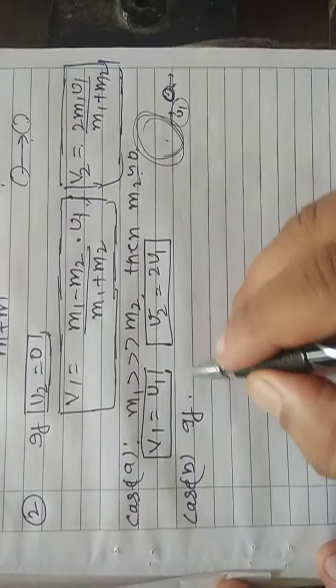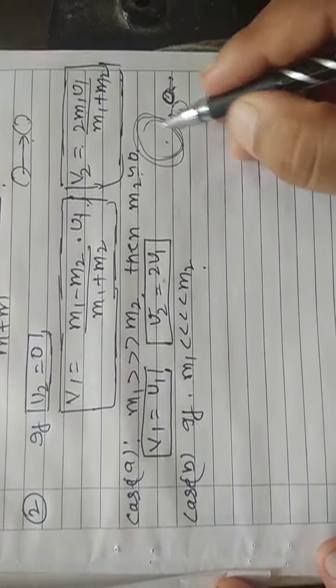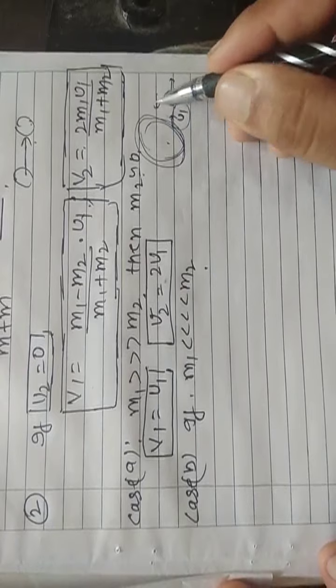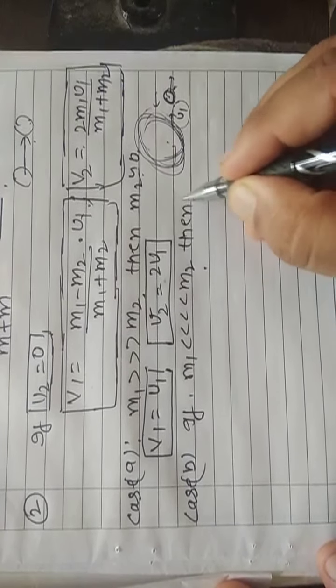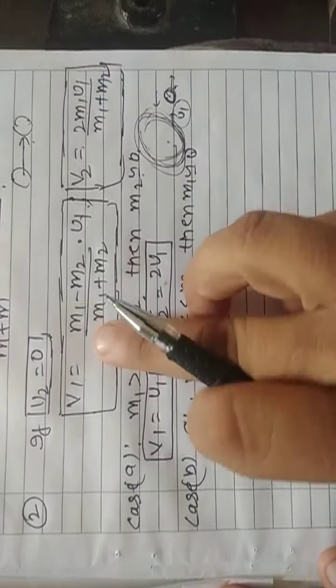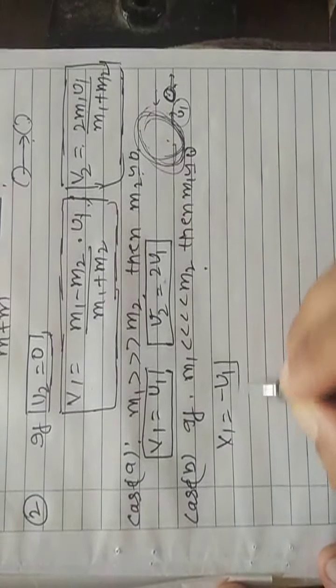Now case B, the reciprocal: if m1 is less than m2, it means a light body hits the heavy body. In that case, m1 is approximately 0. If I put m1 as 0, I get v1 equal to minus u1.